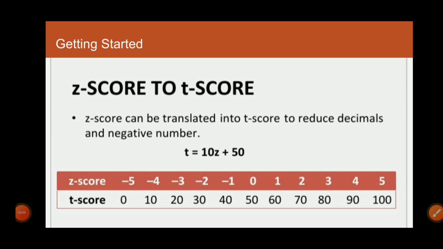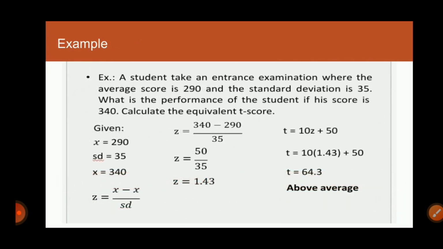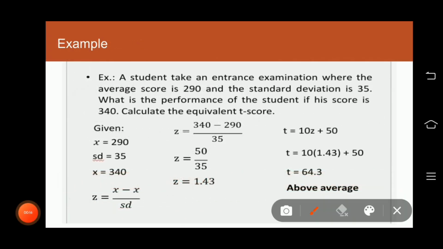Good afternoon, everyone. In continuation of the report, I will discuss how we are going to get the t-score from the z-score. Here is an example. The z-score is already given here, 1.43.